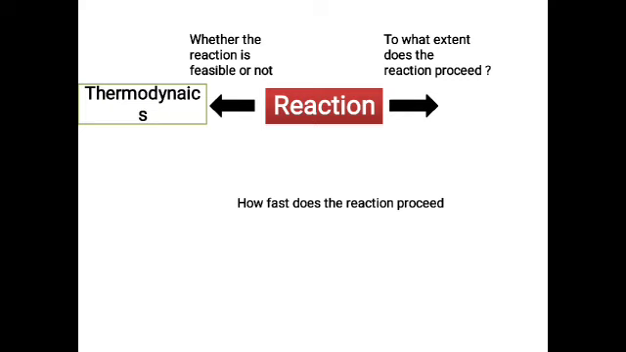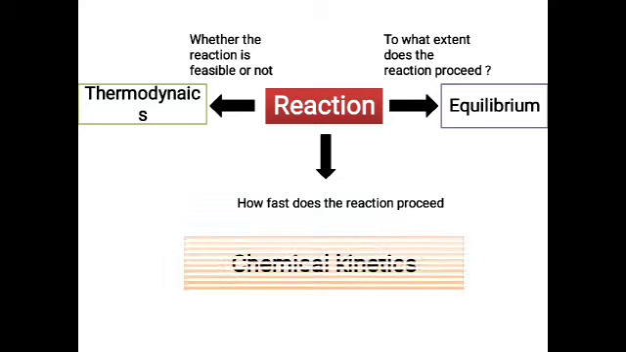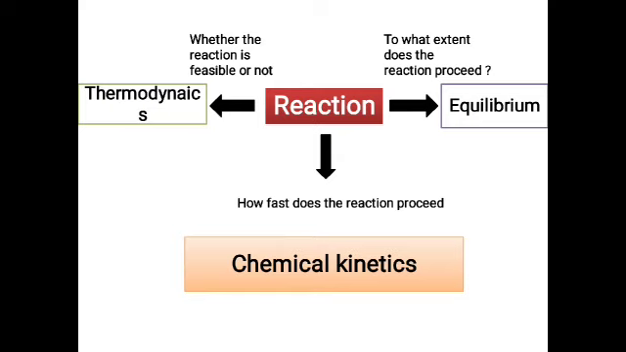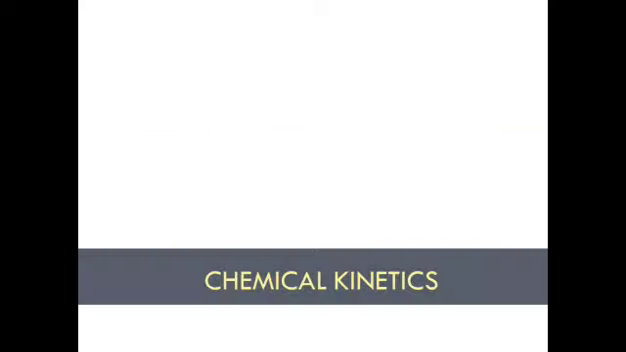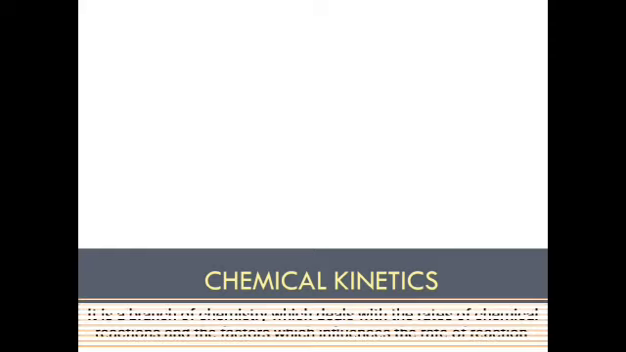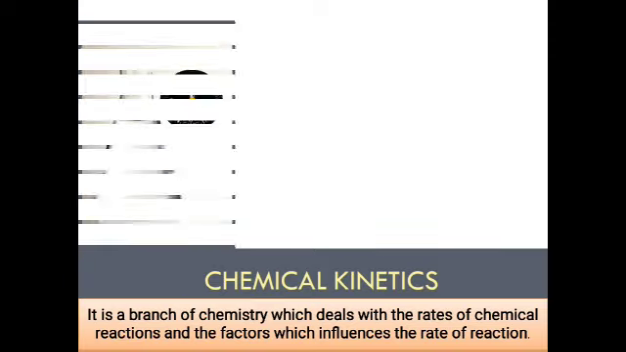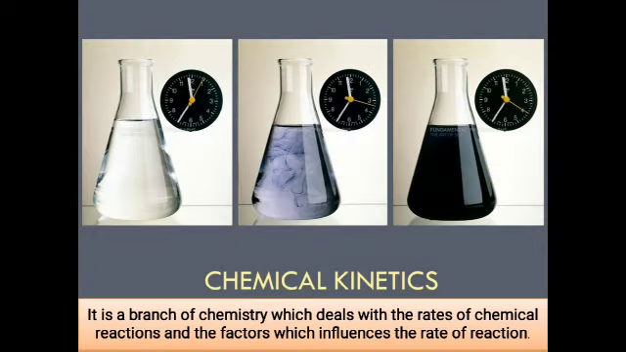So remaining is now our second question, how fast can the reaction proceed? That means the speed of the reaction. So the speed at which the reaction can occur, that is what you are going to study in this particular chapter under chemical kinetics. Chemical kinetics is a branch of chemistry which deals with the rate of the reaction and the factors which influence the rate of the reaction.